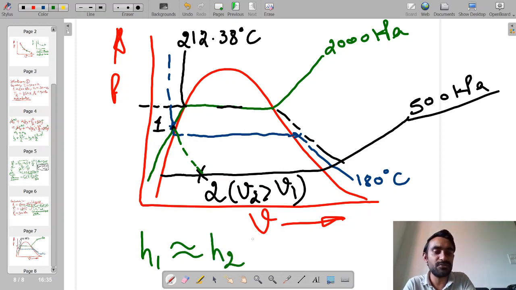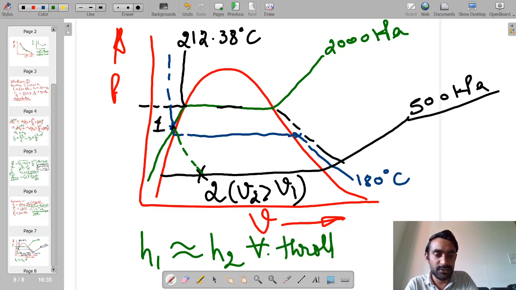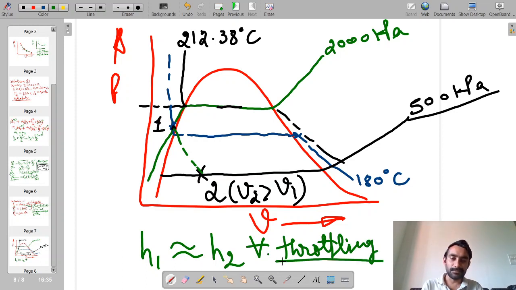This is something which we derived during our theoretical discussion, that for a throttling process H1 is equal to H2. So now the task comes: how to determine the value of enthalpy H1. That is something which we have to determine.